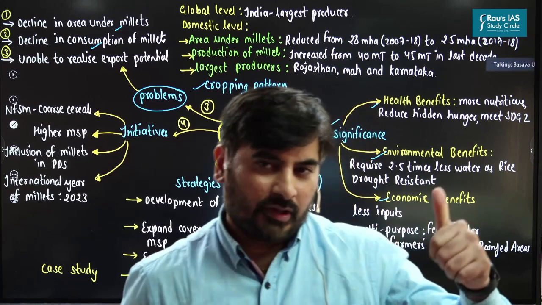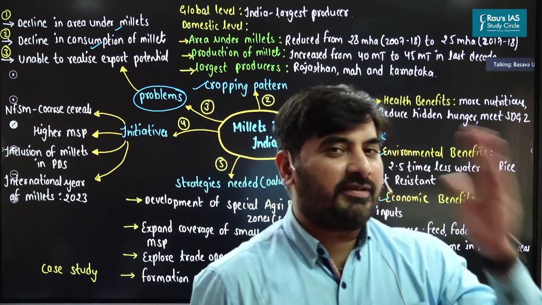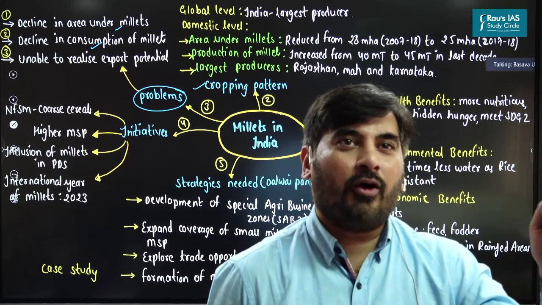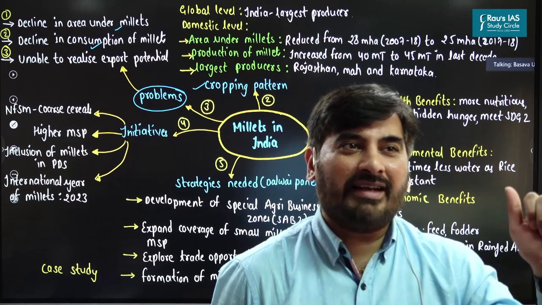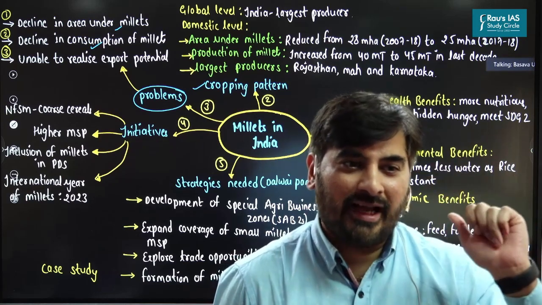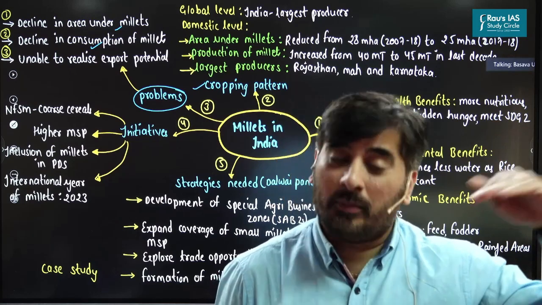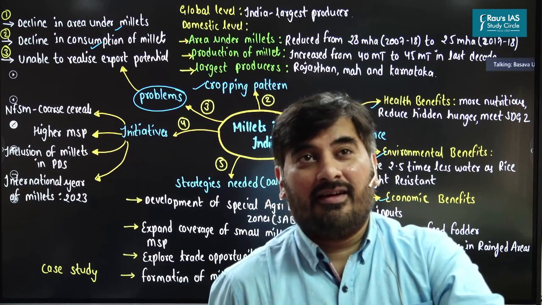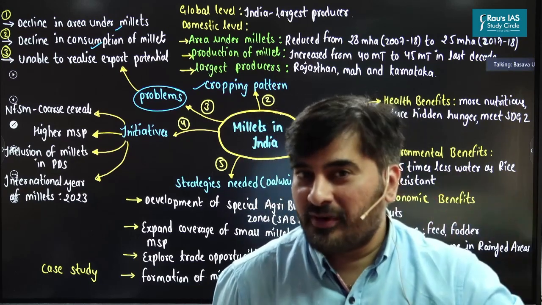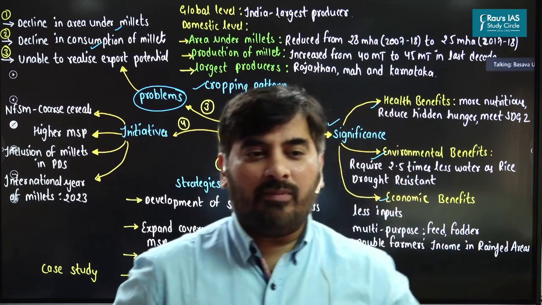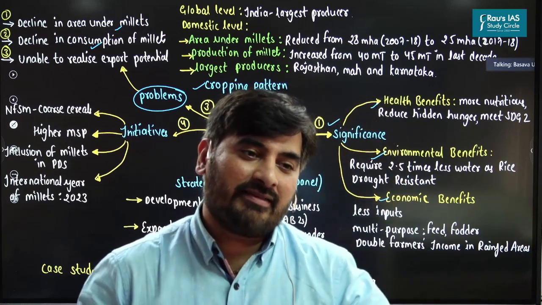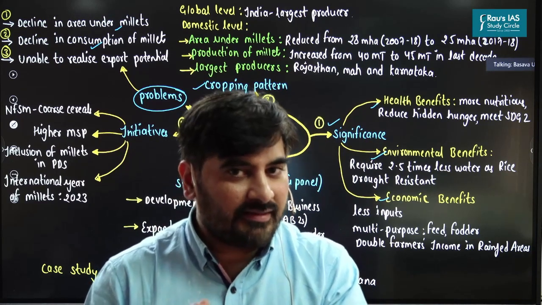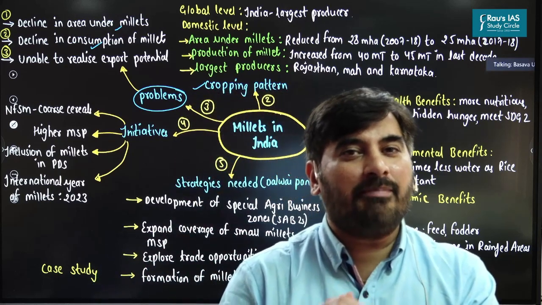First and foremost, people have a flawed perception about millets. Millets are always called poor man's grains. I hope you must have heard of this. Most people have this perception that these are poor man's grains and only poor people will eat them. In reality, millets are more nutritious. They should be consumed by all. So that's the first thing, a flawed perception. The second problem is that people do not have awareness about the nutrition of millets. And the third and most important part is difficulty in preparing millet-based foods.